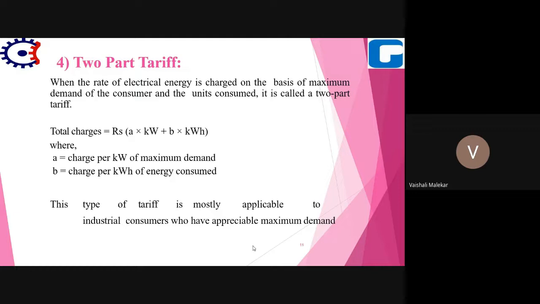For maximum demand, or we can say kilowatt, the charge will be different, and for consumption again the charge will be different. So if A is the charge per kilowatt of maximum demand and B is the charge per kilowatt hour of energy consumed, then the total charge will be rupees A into kilowatt plus B into kilowatt hour. This two-part tariff is applicable to industrial consumers who have appreciable maximum demand.